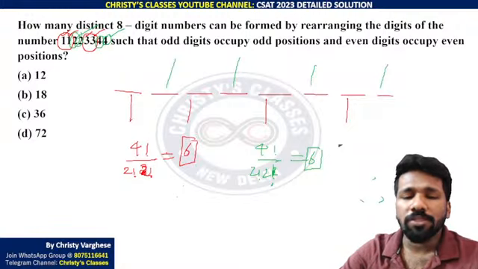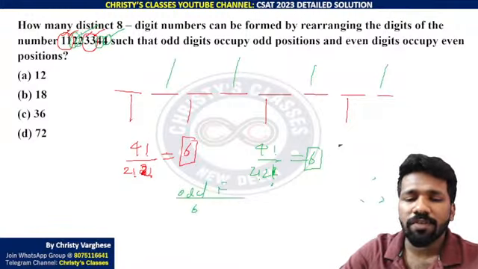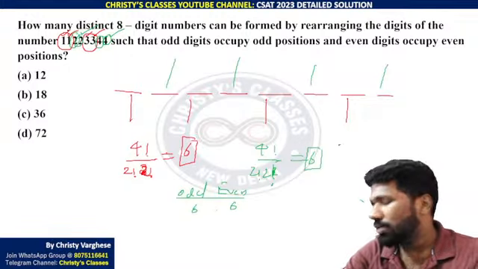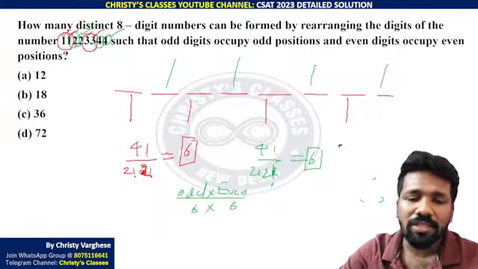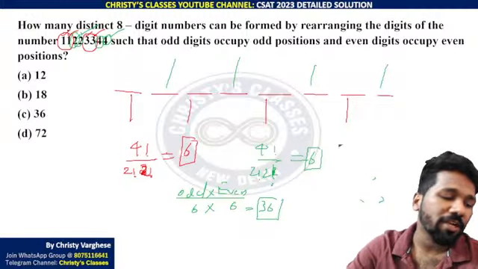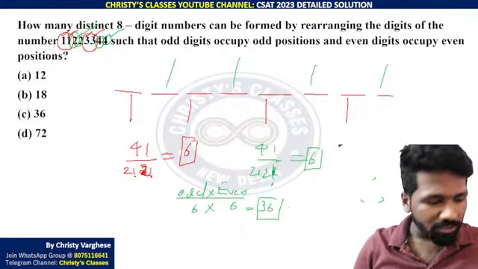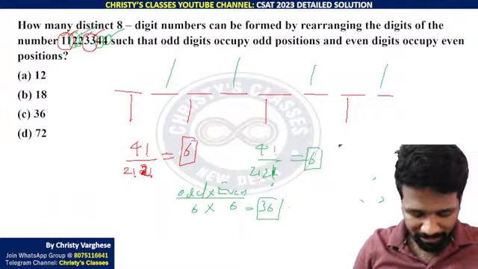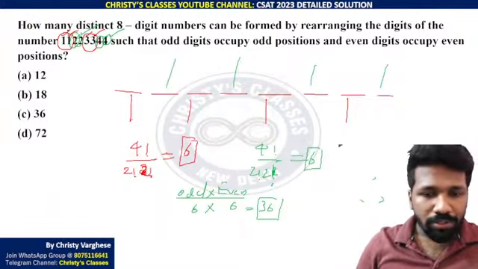That means odd positions can be filled in 6 ways, and even positions can be filled in 6 ways. You are doing both things together. Using the fundamental principle of counting, this and that means 6 into 6, total 36 ways. I hope all of you understood how 36 is the answer. Please respond, is this clear or not?